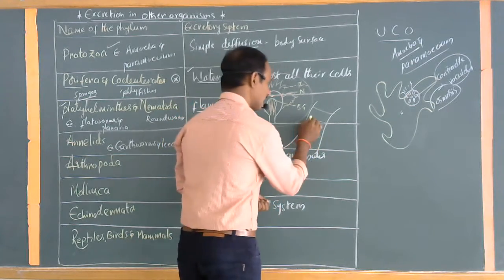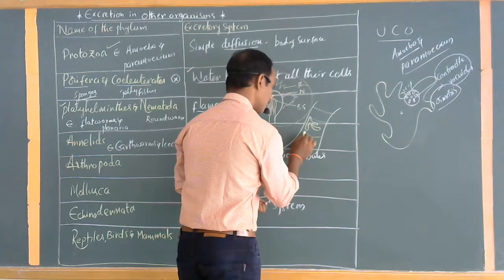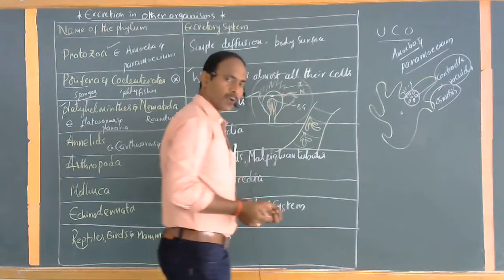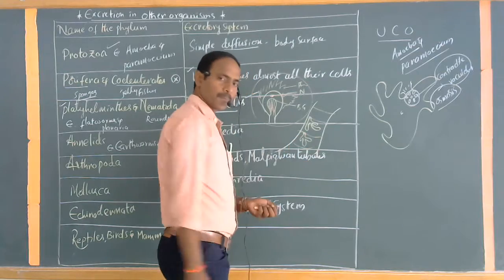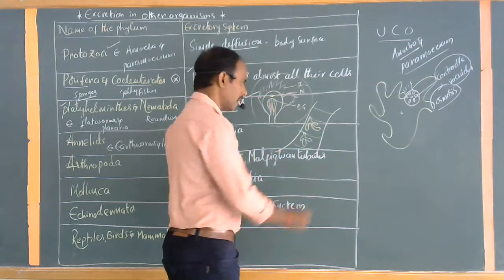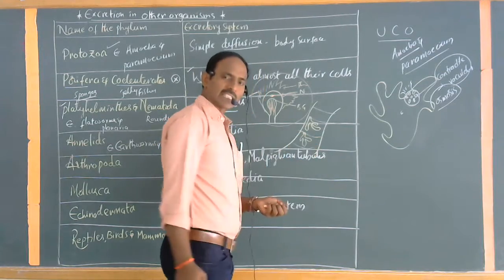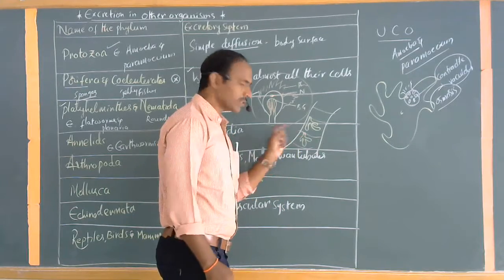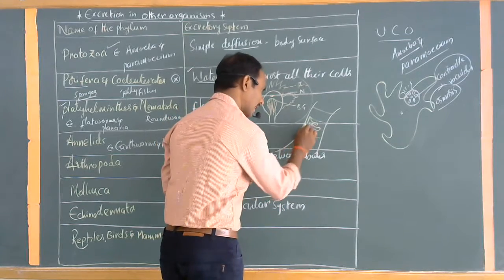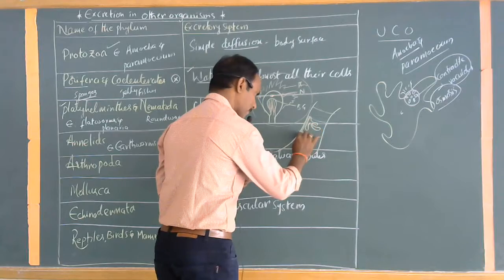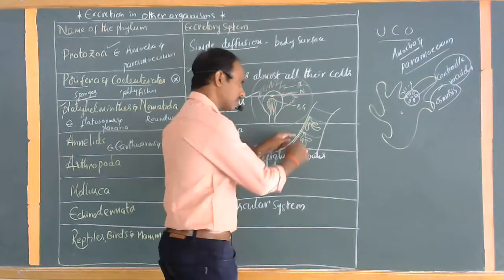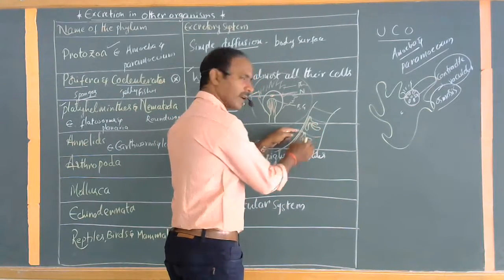Okay. So each and every segment, on the top part of the segment, has a separate pore. This is commonly called the nephridiopore. These open into the nephridiostome. Nephridiostomes and nephridiopores are present. These open at the corner, which is commonly called the body wall. At the junction of the body wall, this nephridiopore opens.